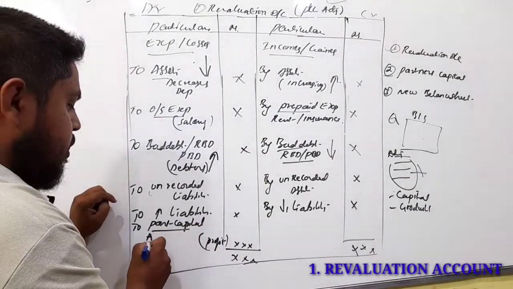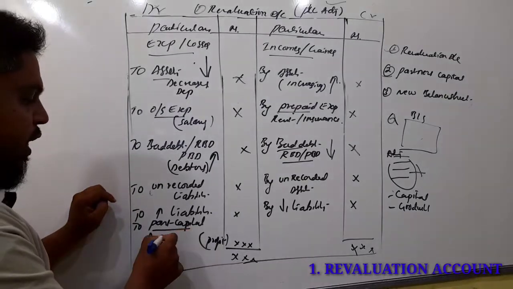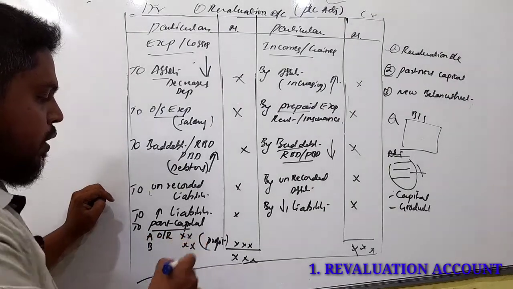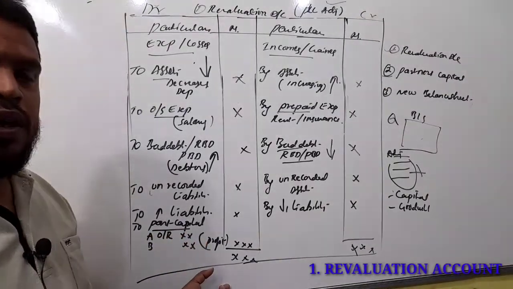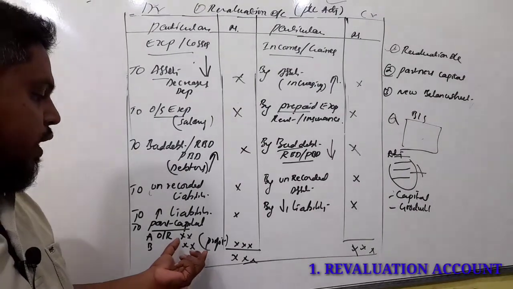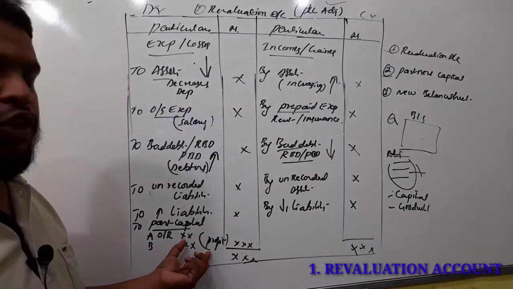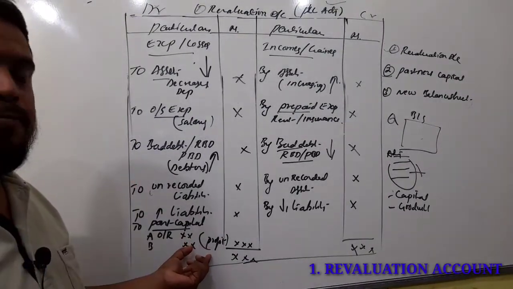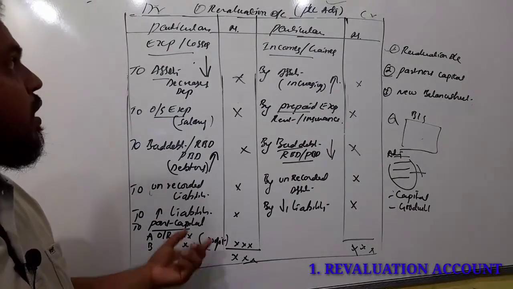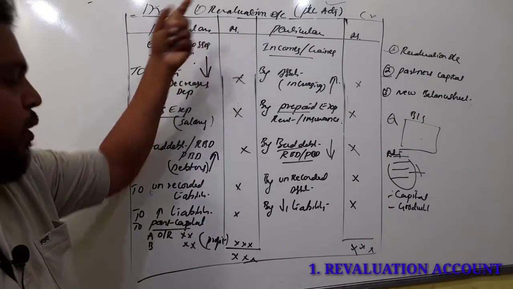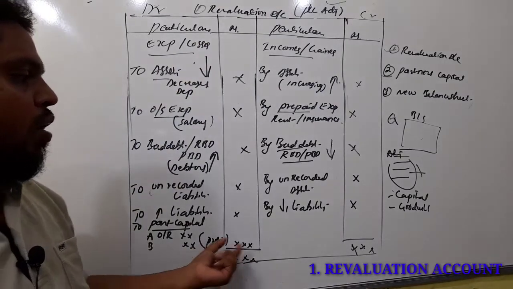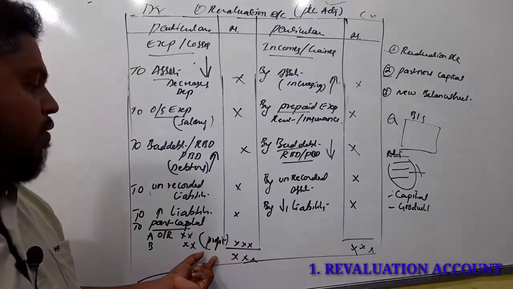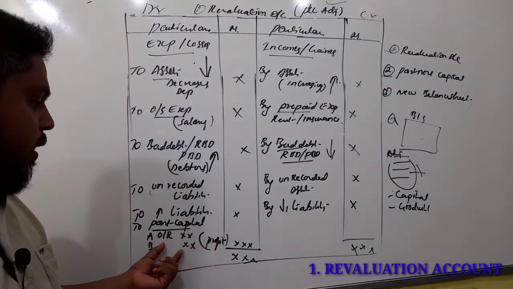Assume A and B are old partners. So this profit we have to share among the old partners in their old profit sharing ratio. In the absence of old profit sharing ratio, this profit we have to share equally among the old partners. So it's clear that revaluation account is prepared to ascertain the net profit or net loss, and this revaluation account profit we have to share among the old partners in the old ratio.